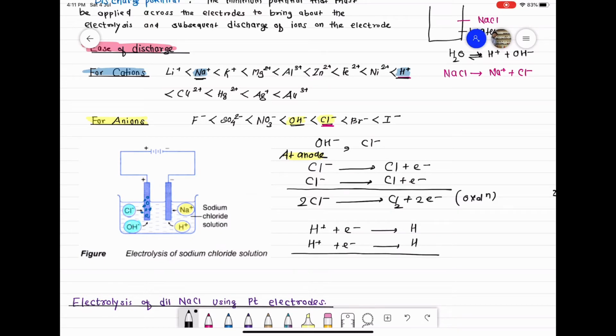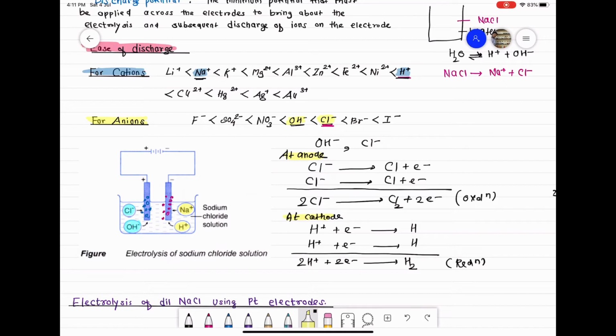So class, the net reaction, that is 2H plus plus 2 electrons gives H2. Reaction is reduction. So hydrogen gas is liberated at cathode due to reduction of H plus ions. And class, the electrode at which reduction takes place, we call that electrode a cathode. So we say this reaction takes place at cathode.